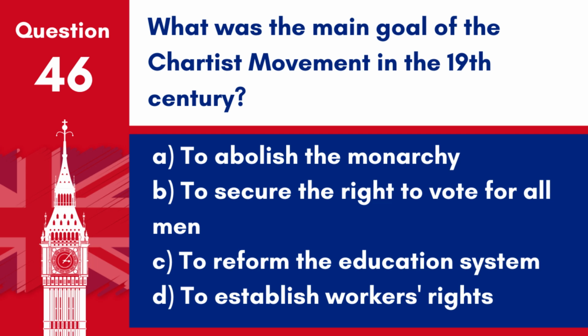Question 46. What was the main goal of the Chartist movement in the 19th century? A. To abolish the monarchy. B. To secure the right to vote for all men. C. To reform the education system. D. To establish workers' rights. Answer: B. To secure the right to vote for all men. The Chartist movement sought political reforms, including suffrage for all men.